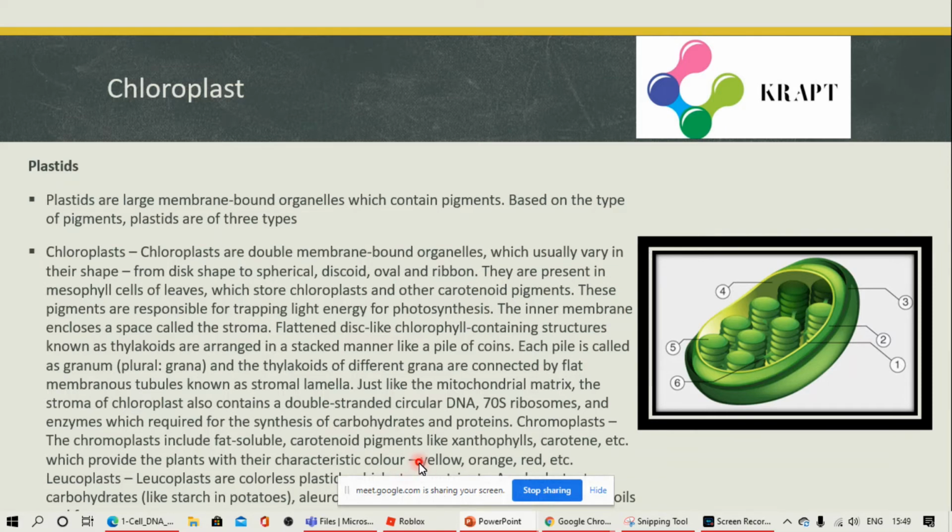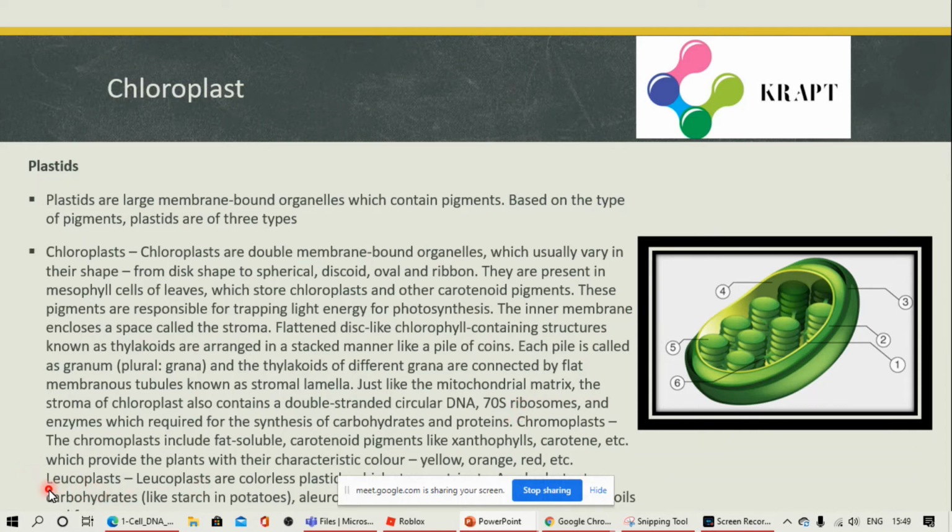Chromoplast. They include fat-soluble carotenoid pigments like xanthophylls, carotene, etc., which provide the beautiful colors to the flowers, fruits, etc., like yellow, orange, red, etc. Leucoplasts are colorless plastids.